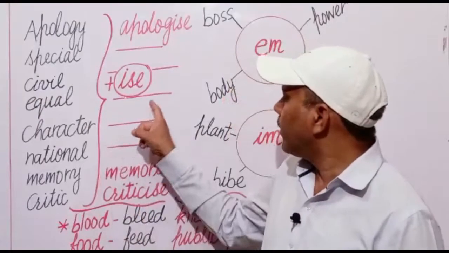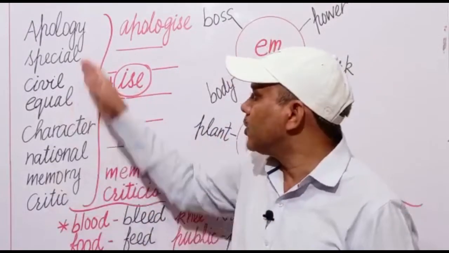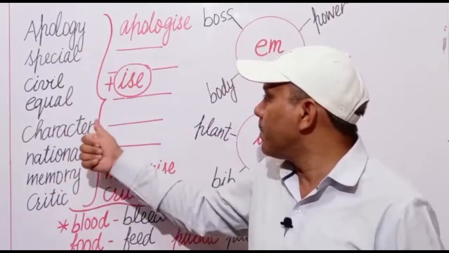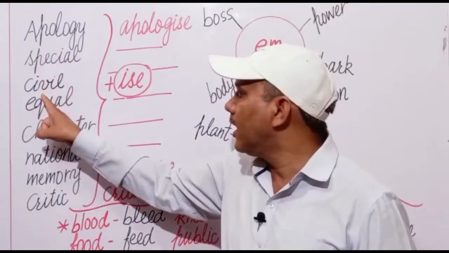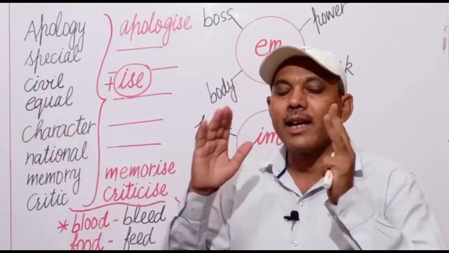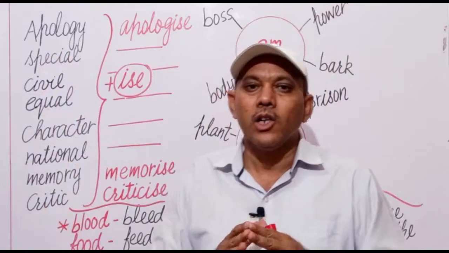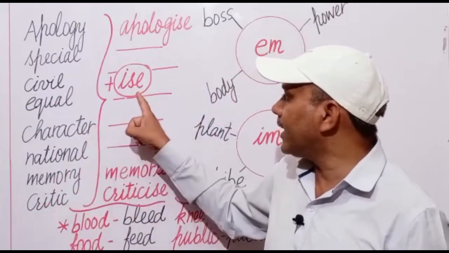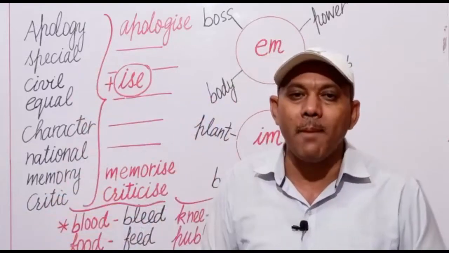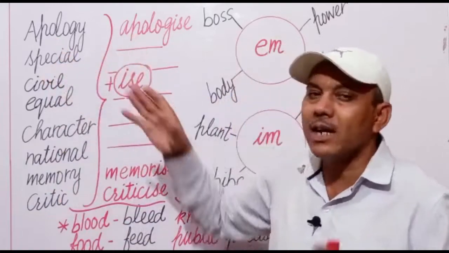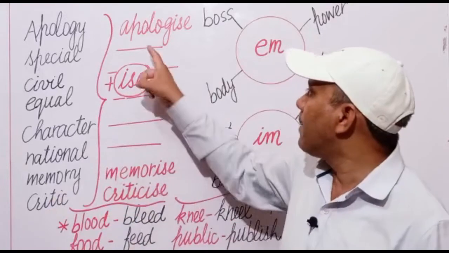Now, we can add ise, as a suffix to these nouns or adjectives to make new verbs. For example, apology, special, civil, equal, character, national, memory, and critic. There are many more words which take this suffix to form new verbs, but here we are taking a few examples. Apology, it will become apologize. माफी मांगना, क्षमा याचना करना, apologize.